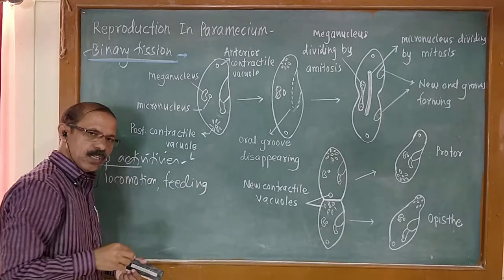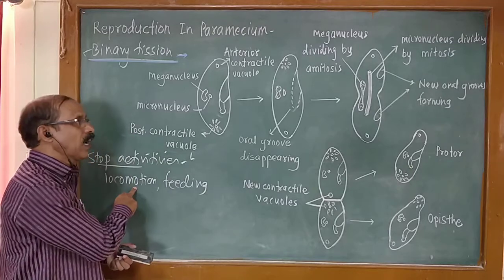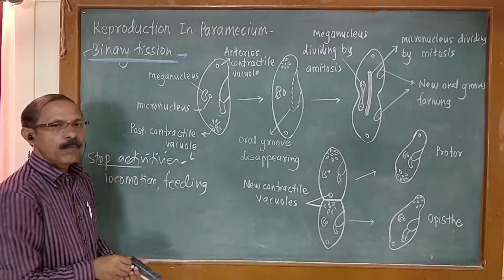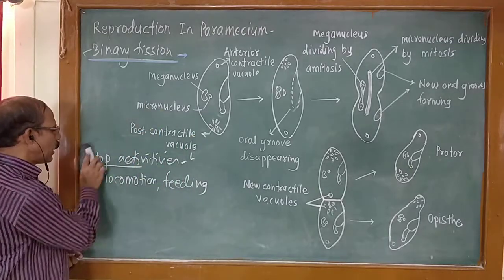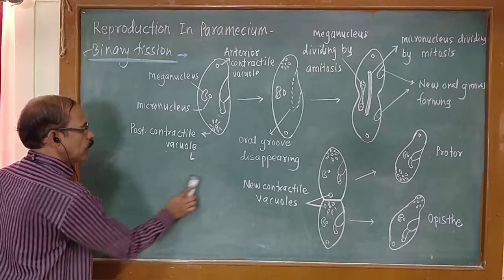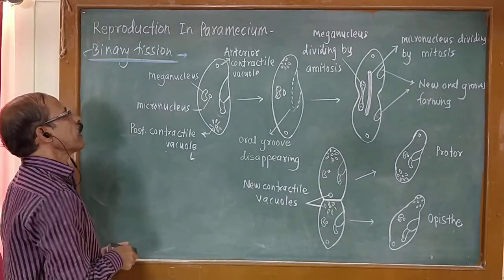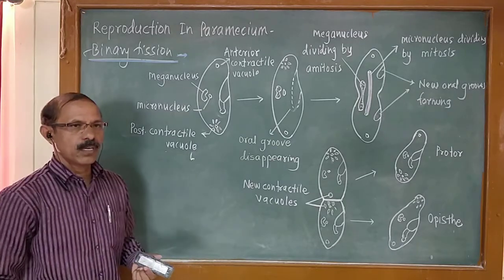So before fission it stops feeding, it stops locomotion and it also stops the functioning of the contractile vacuole. This is prior to fission.